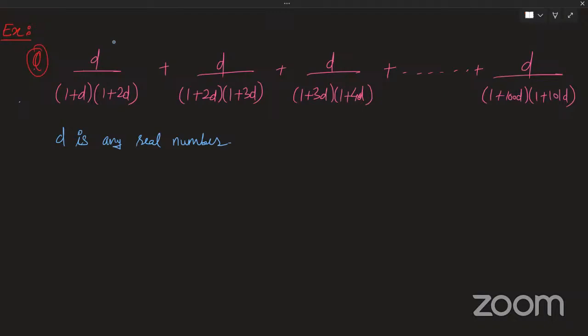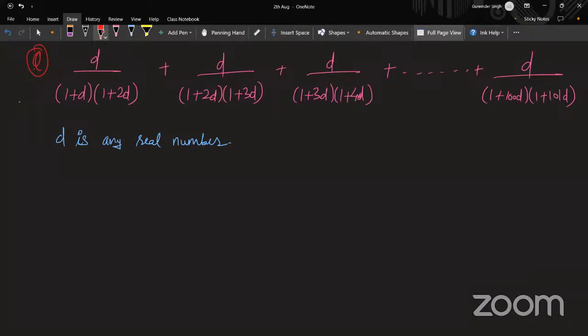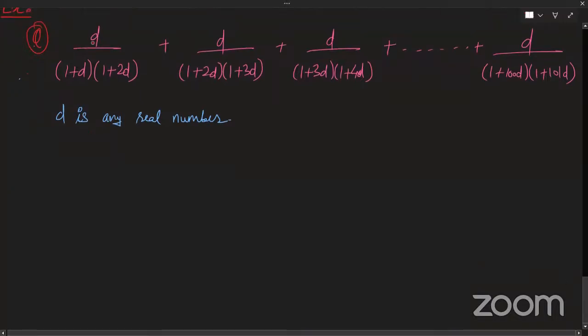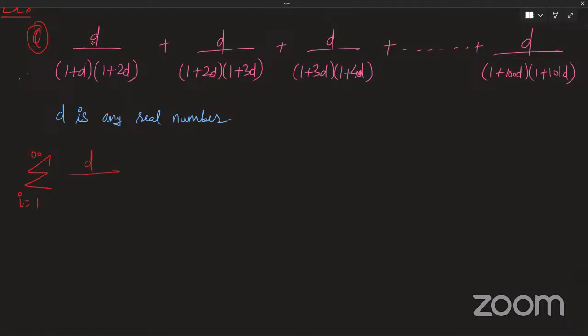So how do we do it? Again, the same thing actually. You pull out any term. Its terms are basically represented as sigma, i going from 1 to 100. Then we have d by, if you look at it, 1 plus id into 1 plus (i plus 1)d. It is correct, right?